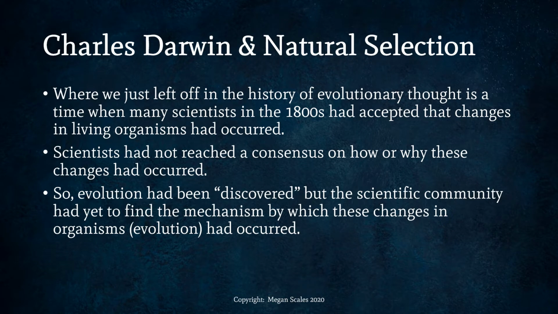Where we just left off in the history of evolutionary thought is at a time when many scientists in the 1800s had accepted that changes in living organisms had occurred. So they had accepted that change had happened over time, but they had not reached a consensus on how or why these changes had occurred. So evolution had been discovered, so to speak, but the scientific community had not yet found the mechanism by which these changes in organisms, or evolution, had occurred.